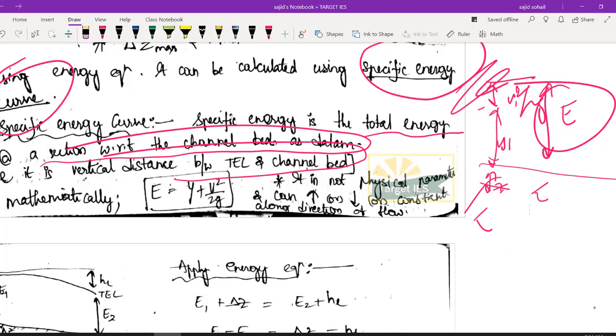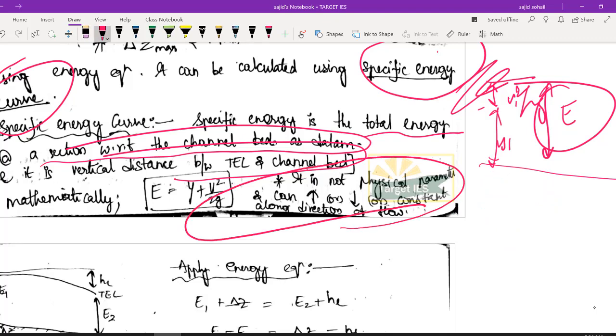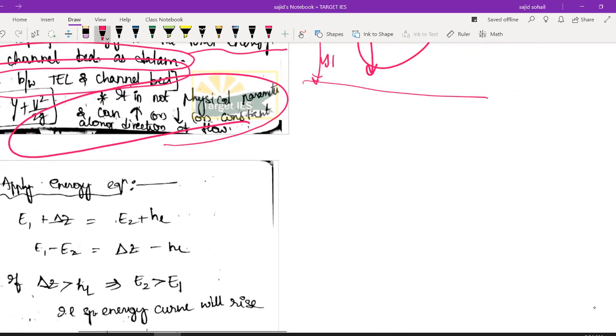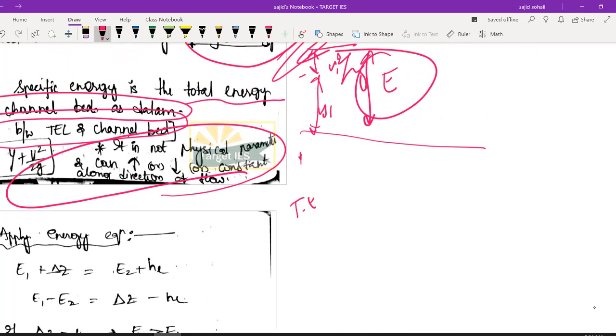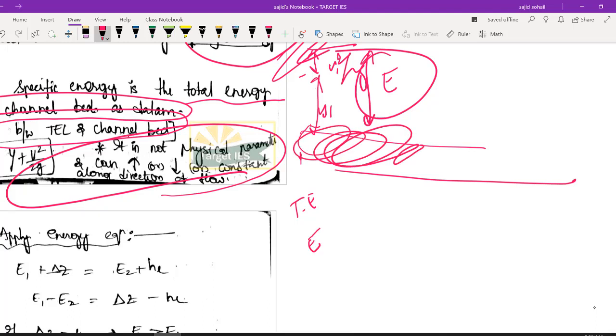It is not a physical parameter. It can increase, decrease or remain constant along the flow direction. See, I have told you that total energy can only decrease along the flow direction, right? Total energy can only decrease, but your specific energy, because we have ignored the datum here, remember, obviously there will be changes.